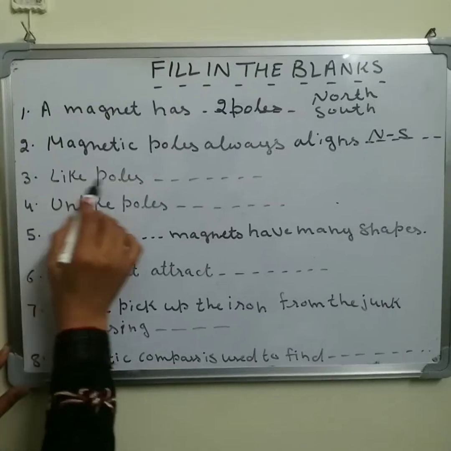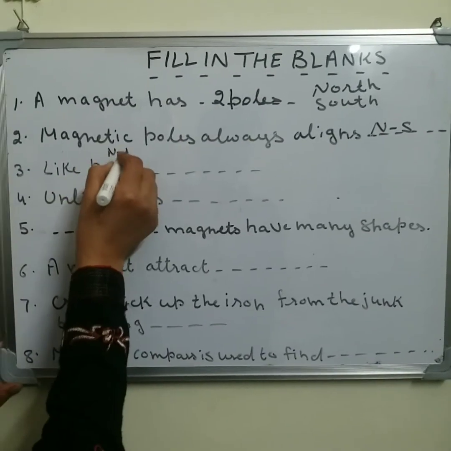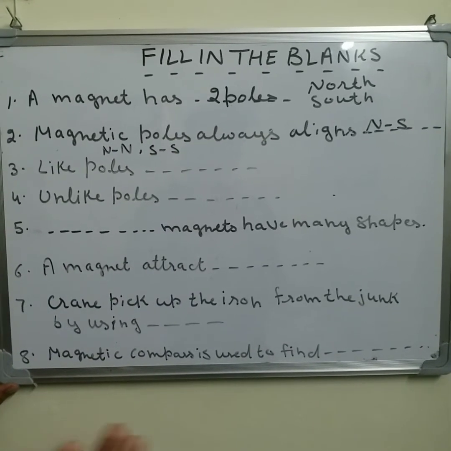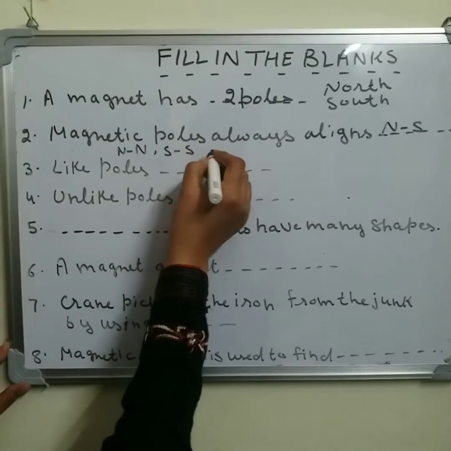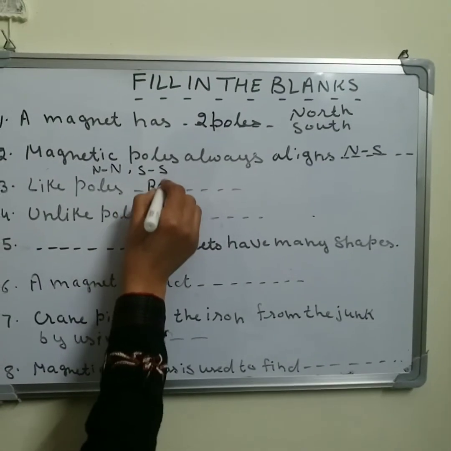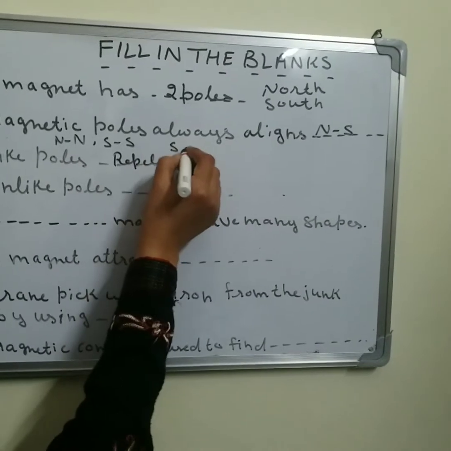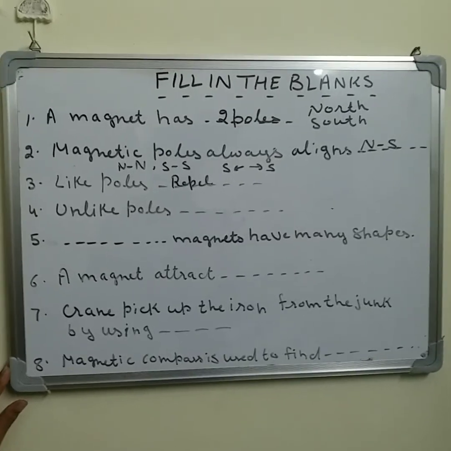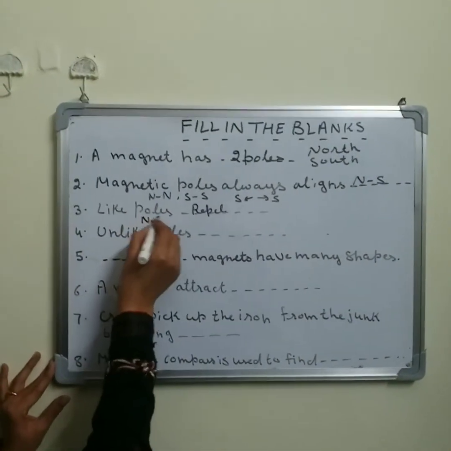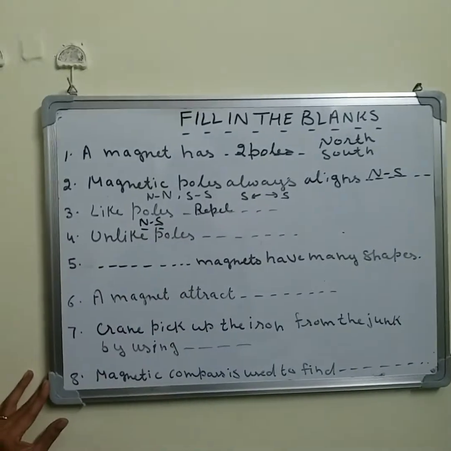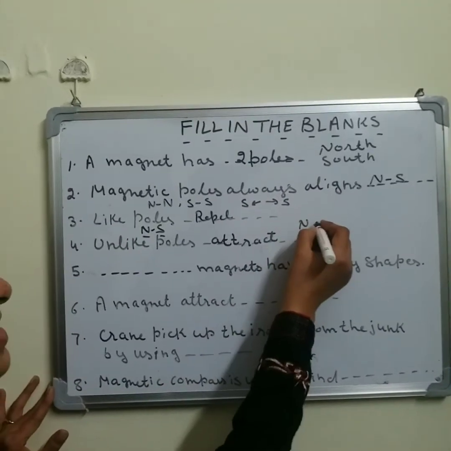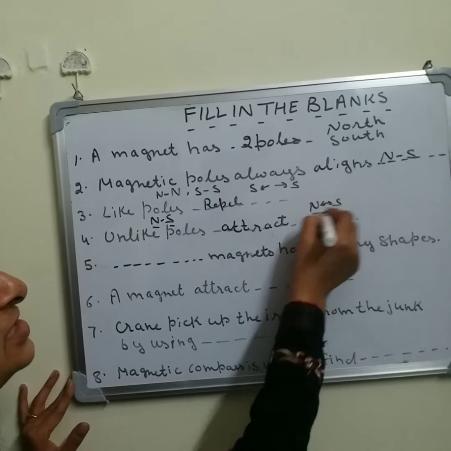Now the next one, like poles. Like poles, like north and north, or you can say south and south, they always repel each other. So like poles always repel each other. They move far away from each other. And unlike poles, like the north pole and south pole, they always attract each other. Unlike poles always attract each other, so they come closer to each other.